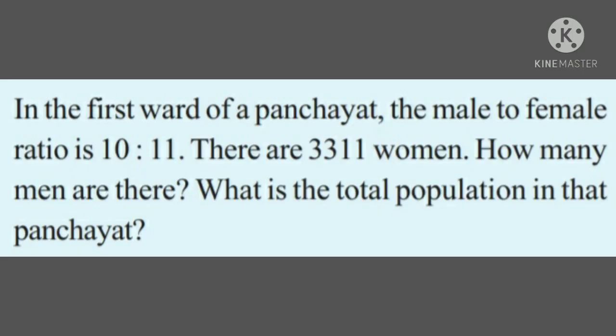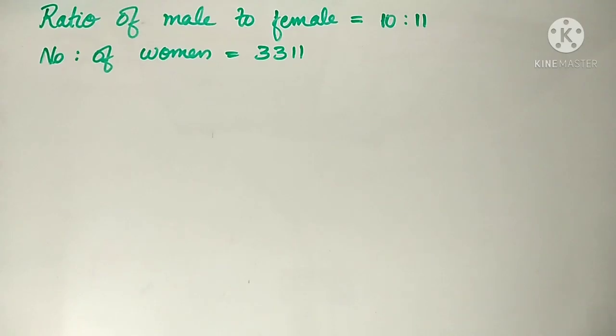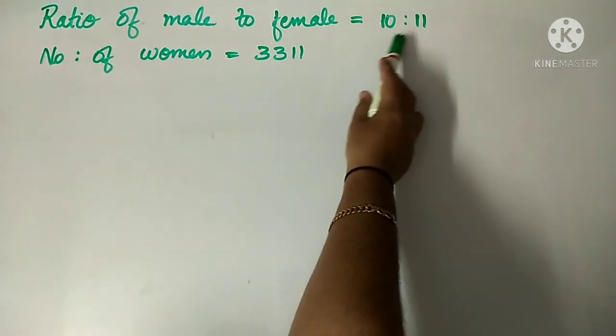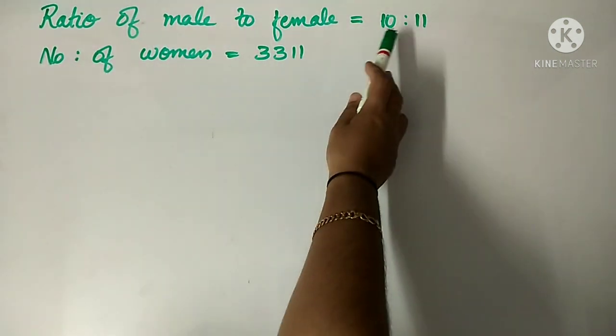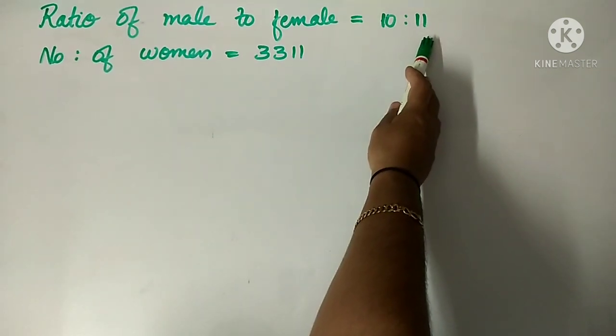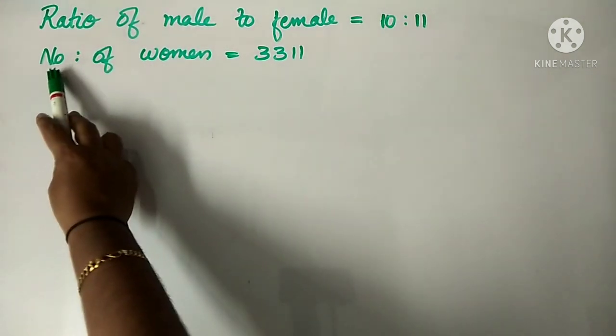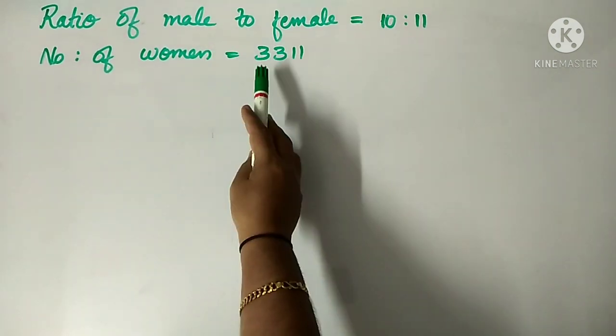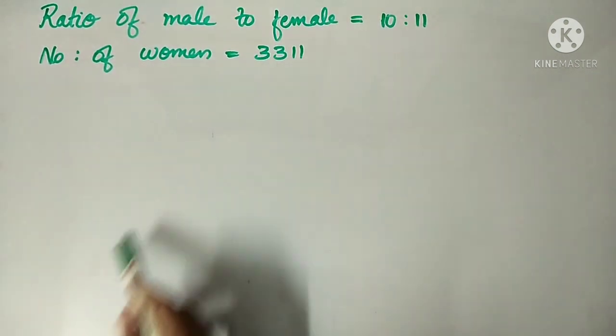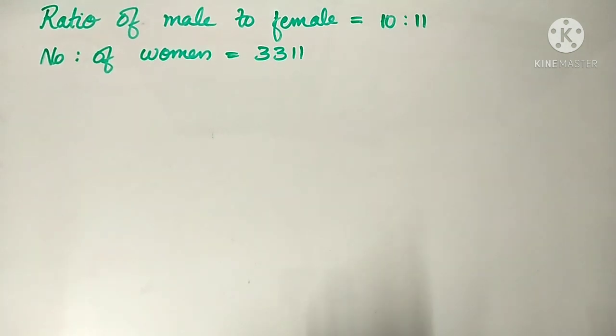Next question. In the first ward of the Panchayat, the male to female ratio is 10:11. There are 3,311 women. How many men are there? What is the total population in that Panchayat? According to the question, in the Panchayat, ratio of male to female is 10:11. That means for every 10 males, there are 11 females, and it is given that number of women in that panchayat is 3,311. We have to find how many men are there.